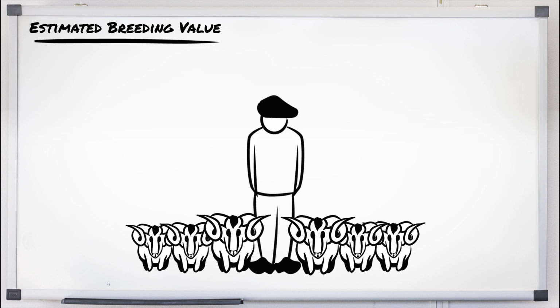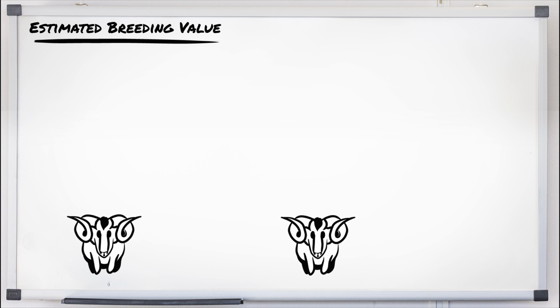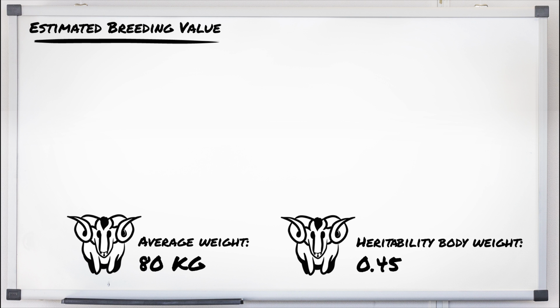He is considering using a ram that weighs 90 kilograms, but first he wants to know its estimated breeding value. We know that an average ram in the population weighs 80 kilograms, and the heritability for body weight is 0.45.